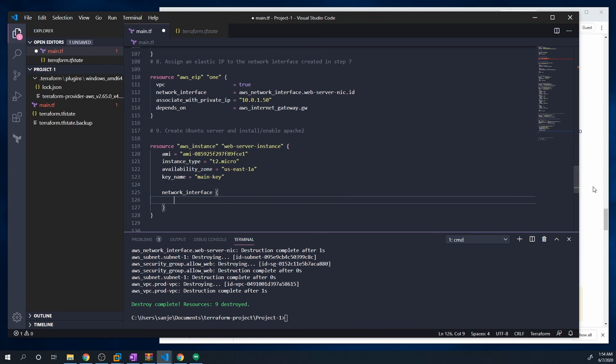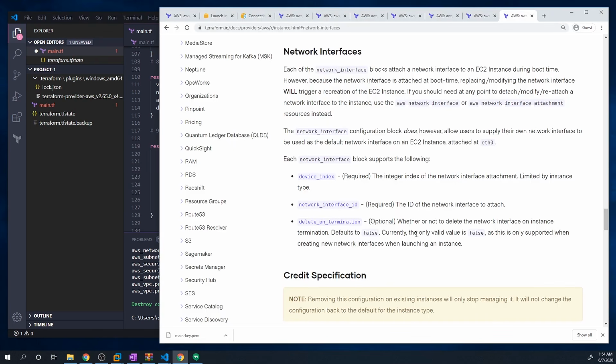And you can do that by specifying the device_index and setting it to 0. And we want to set that to 0 because, like in any programming language, the first number you start with is 0 instead of 1. So this is going to mean that this is the first network interface associated with this device.